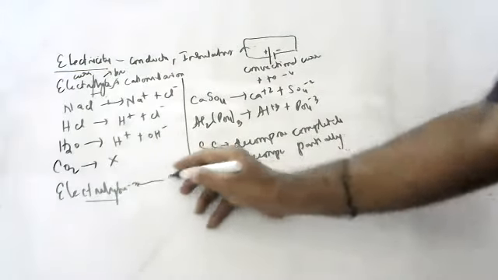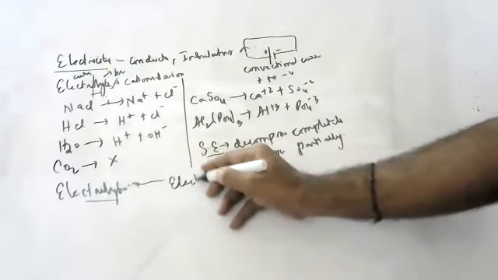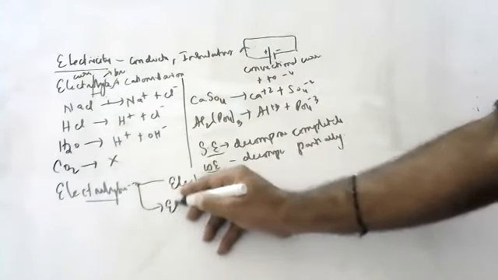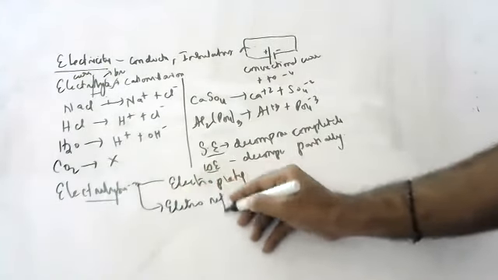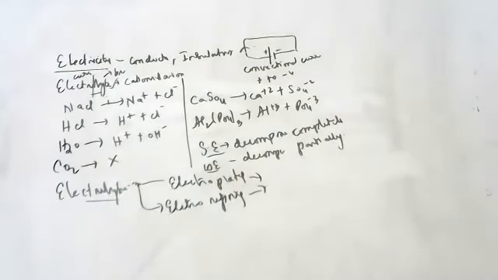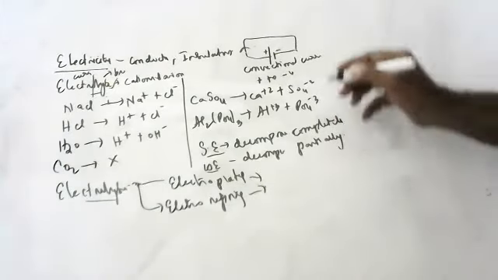Based on this, we have studied two applications also. One is electroplating, and the other is electrorefining. Do you remember, children? What are the conditions of electroplating and electrolytic refining? Children, the metal to be electroplated should be the cathode, the metal which is being plated should be the anode, and the electrolyte should be a salt of the metal to be electroplated. Very good, fantastic.